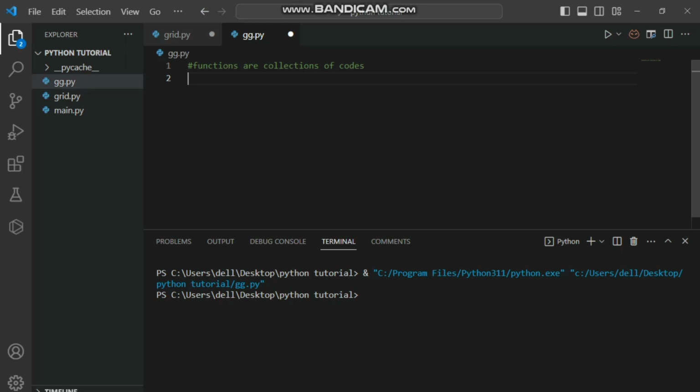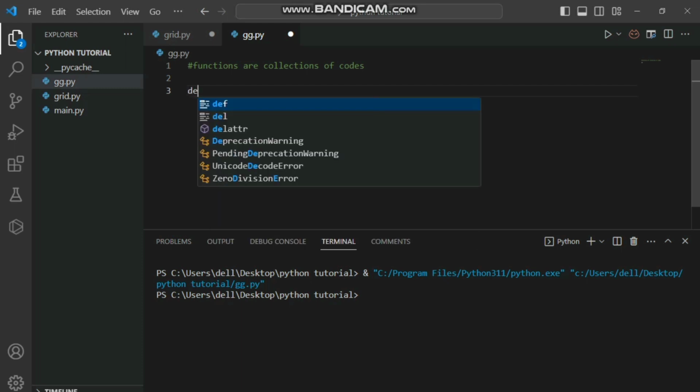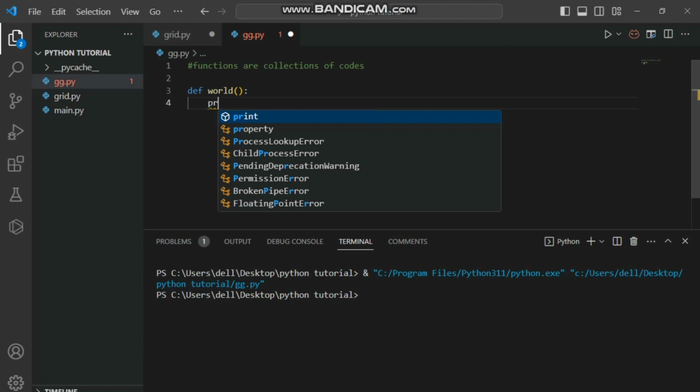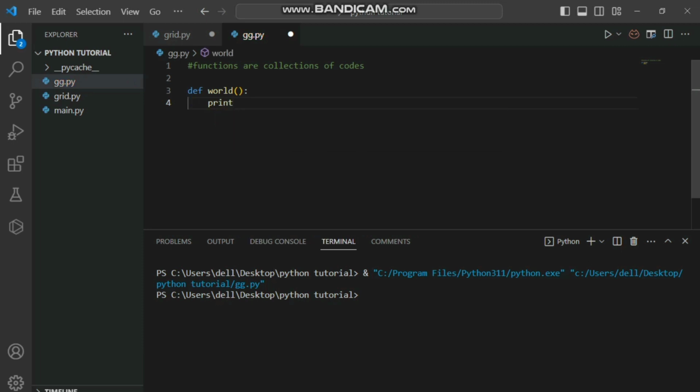Next, I'm going to define our function using the word def, followed by our function name, that is world. Then I'm going to use the parentheses, then the colon. After defining our function, next I'm going to write out the code, because I've stated right here that functions are collections of code. So we are going to write here the different code. Let me start with a single line, that is print hello world.